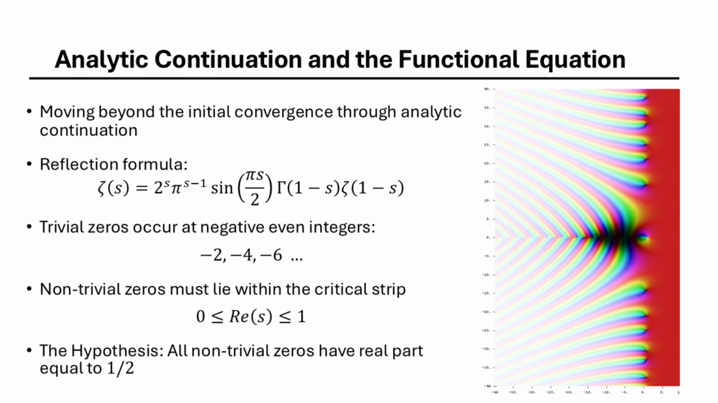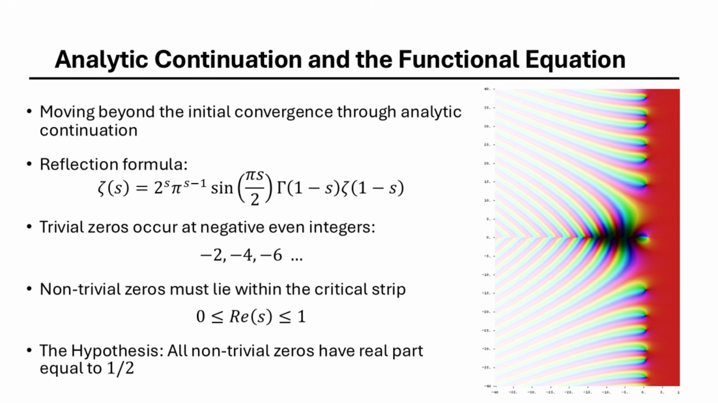Notice the sine term. When s is a negative even integer, like negative 2, negative 4, or negative 6, the sine function becomes 0. We call these the trivial zeros. But the real mystery lies in the critical strip, where the real part of s is between 0 and 1. Riemann hypothesized that all the interesting, non-trivial zeros lie exactly on the line where the real part of s is 1 over 2. This is the famous critical line.